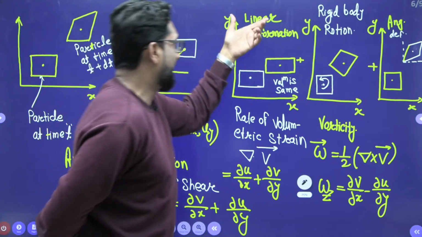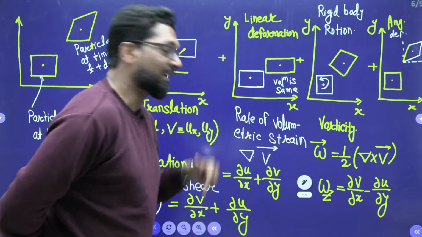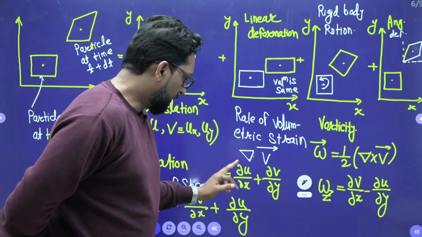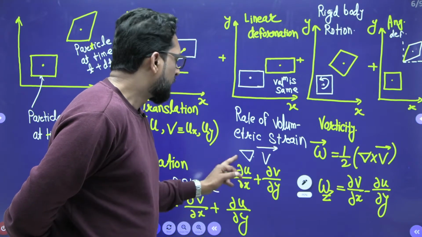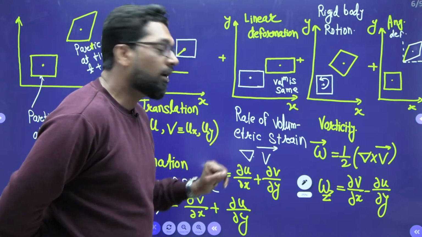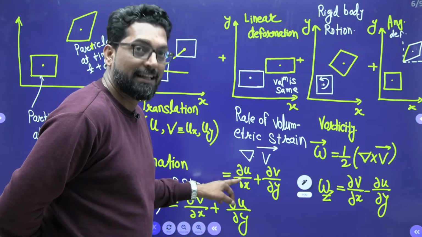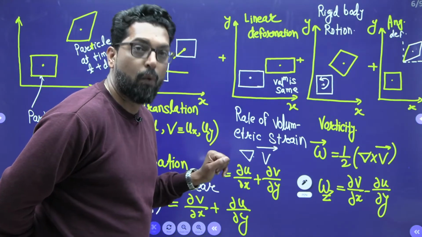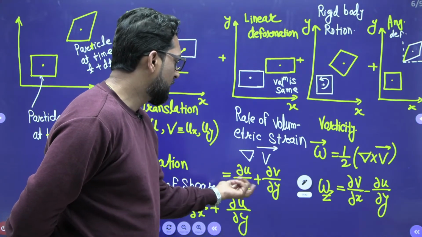If you want to find the linear deformation, just go through the volumetric strain. What is the volumetric strain? The velocity gradient in the x direction and the velocity gradient in the y direction. Velocity gradient in the x direction means dou u by dou x, and in the y direction, dou v by dou y. This is the y direction, this is your x direction.